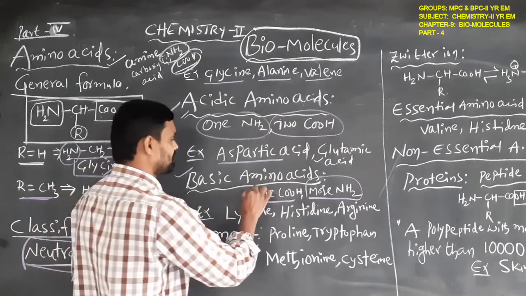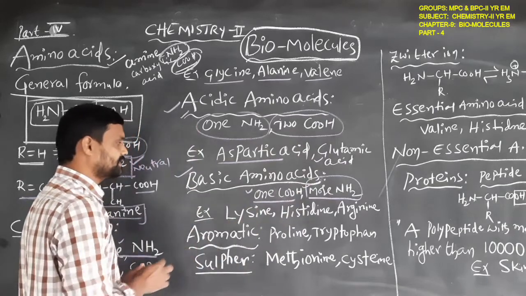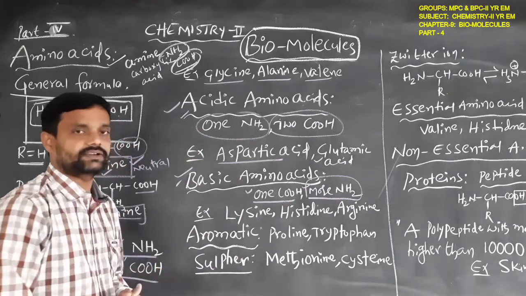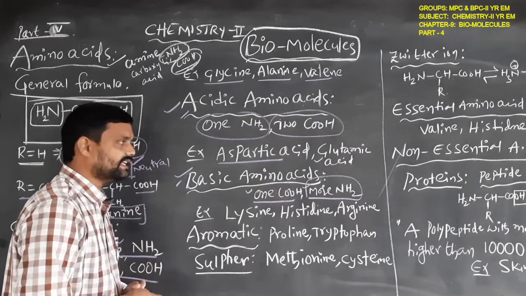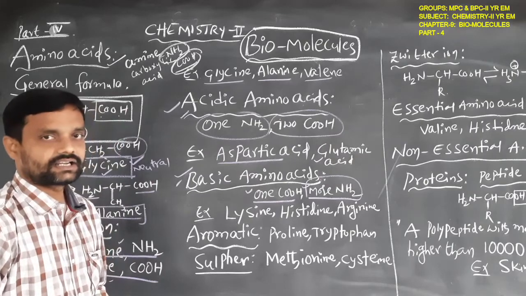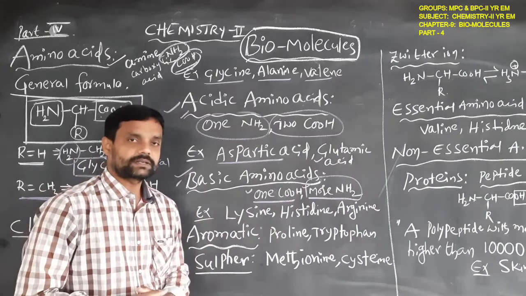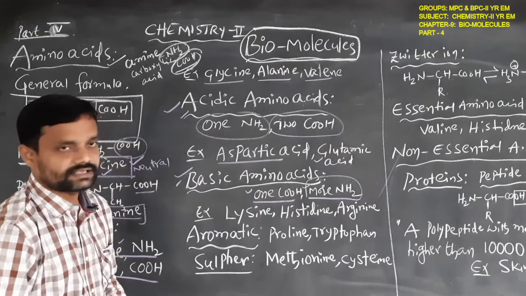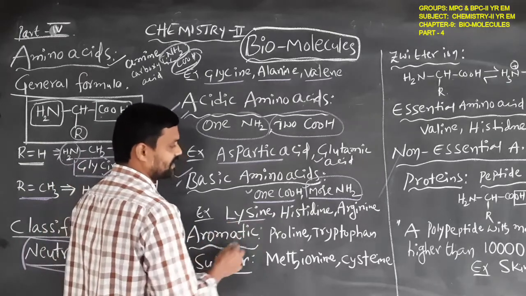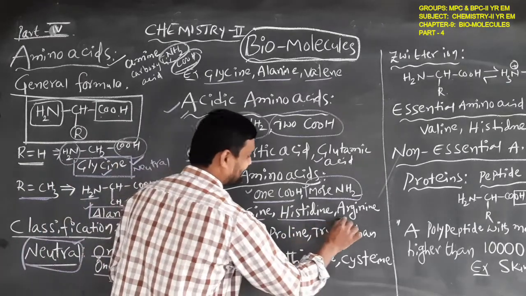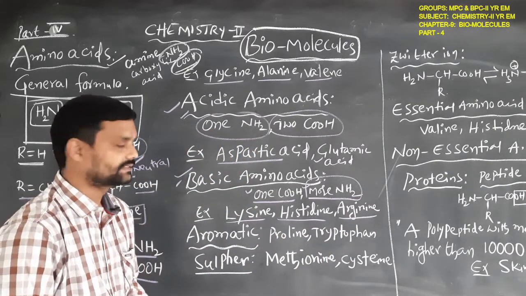Okay, students, that is treated as a basic amino acid. Examples of basic amino acids: lysine, histidine, arginine.